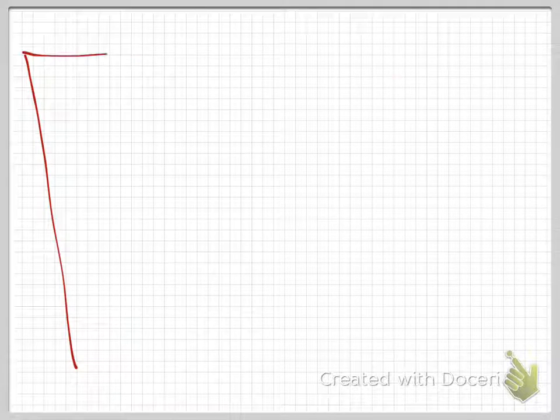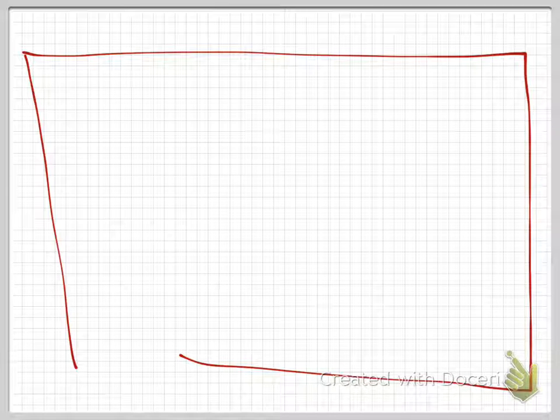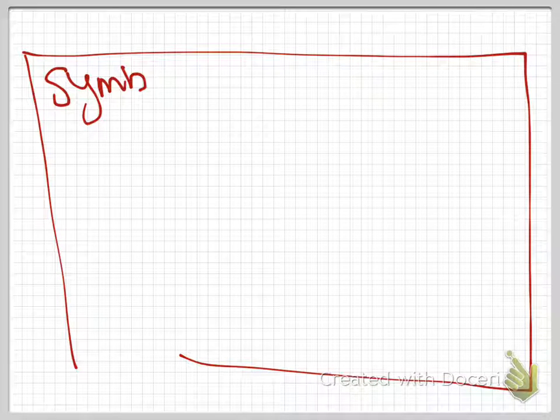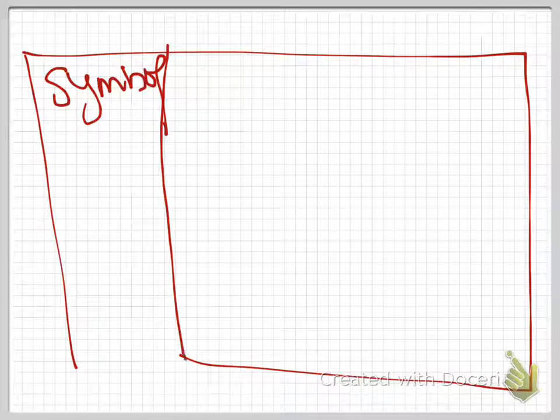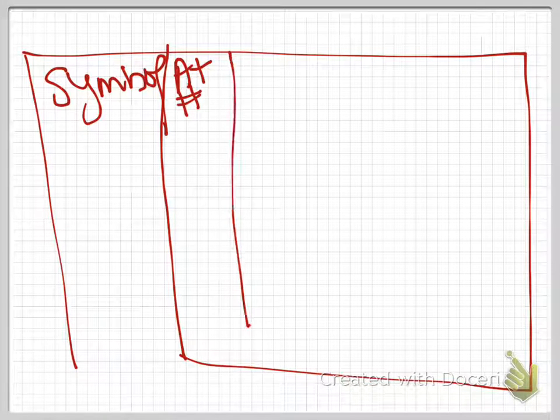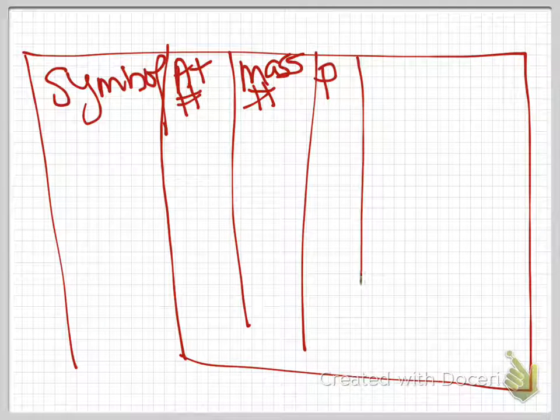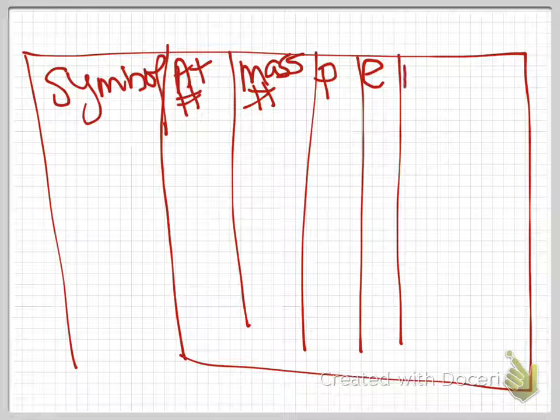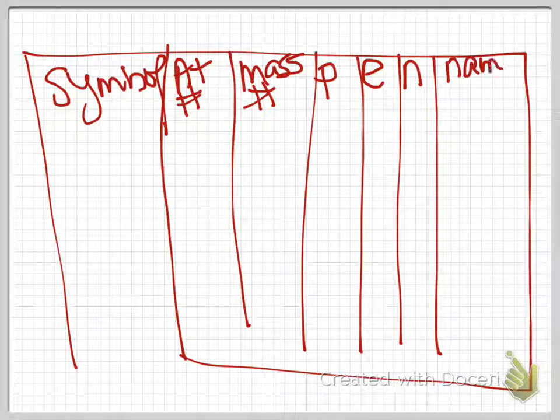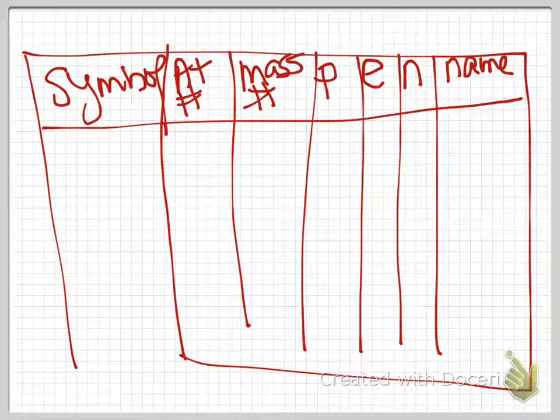All right, I hope you get this, because you're about to have to do a chart. Here's what you're going to have to do real quick. I'm going to give you this symbol. You're going to have to fill out the atomic number, the mass number, the number of protons, the number of electrons, the number of neutrons, and the isotopic name, or the name. And when I say name, I want you to write the entire name.